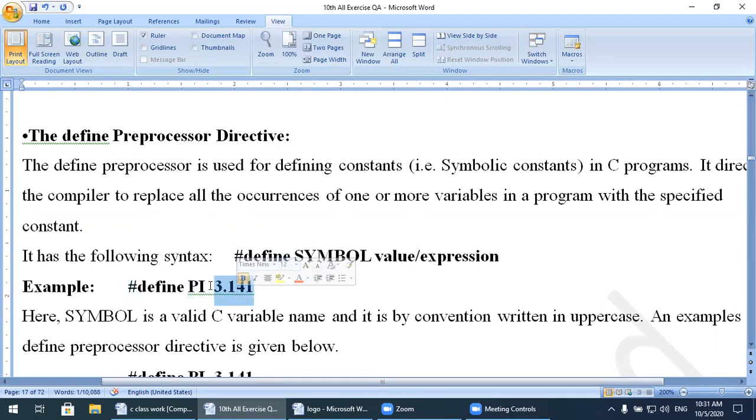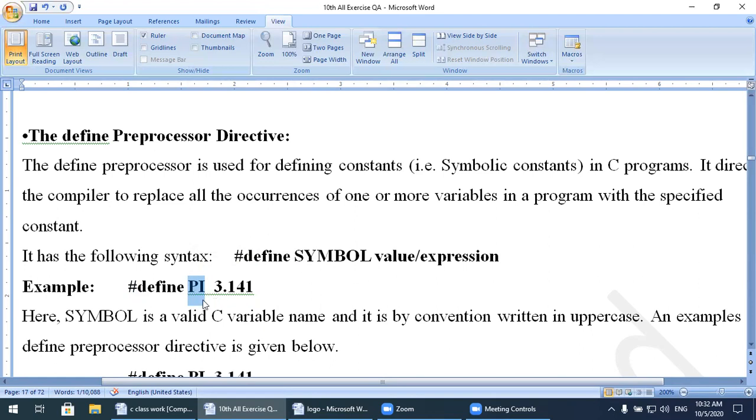What is the purpose of this? How many times I use the word PI, the compiler will replace PI with the value 3.141.